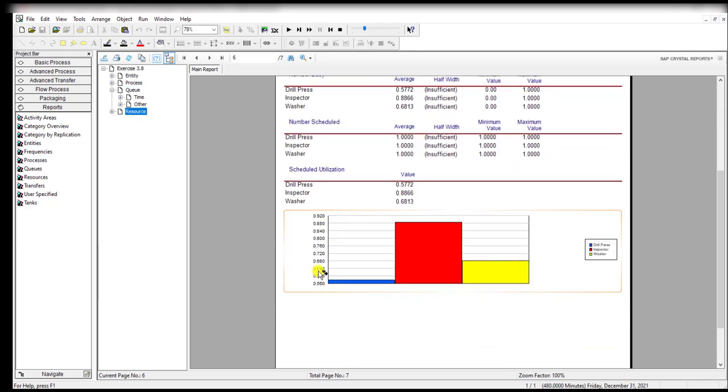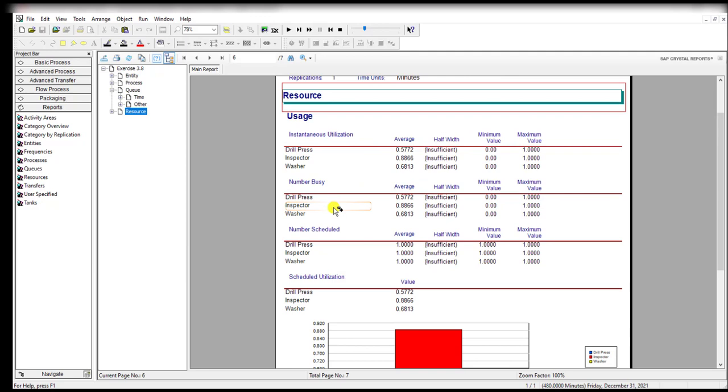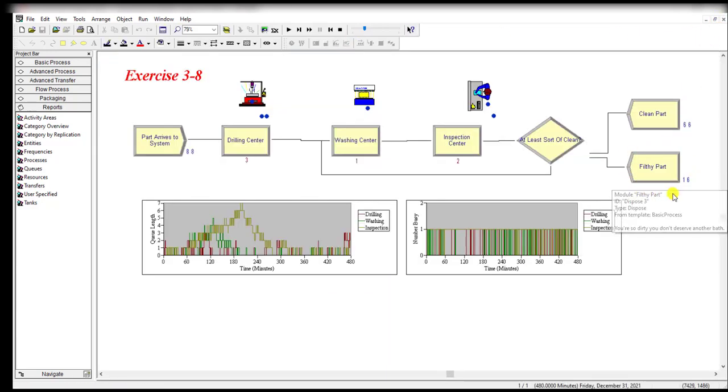Okay, and the utilization of the drill press, sorry, inspector is 88.66%.